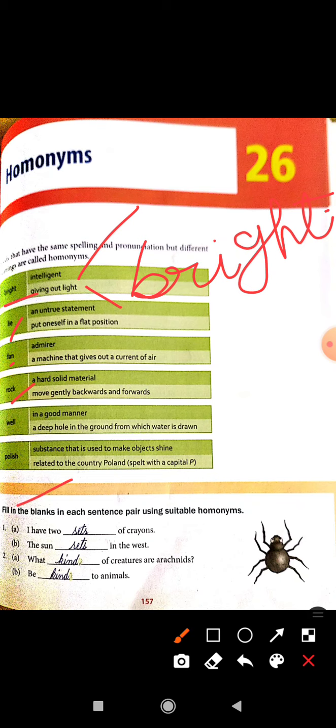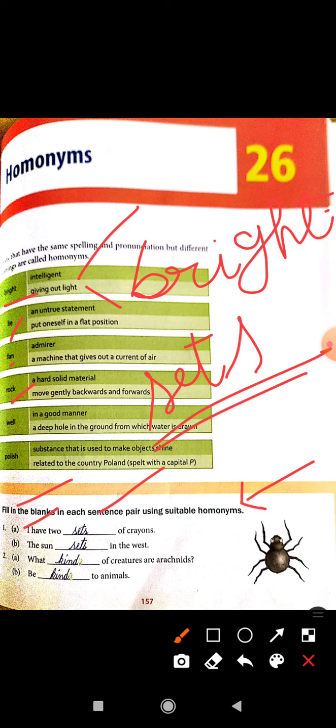Next, exercise A. Exercise A is fill in the blanks. Fill in the blanks in each sentence pair using suitable homonyms. First one: I have two sets of crayons. And second: the sun sets in the west. Same spelling and same pronunciation but the meanings are different. They are different meanings.